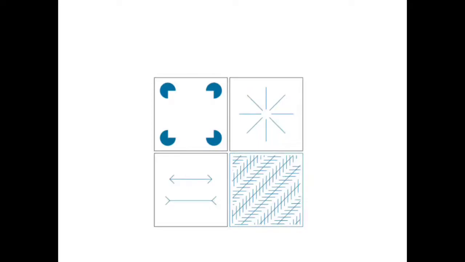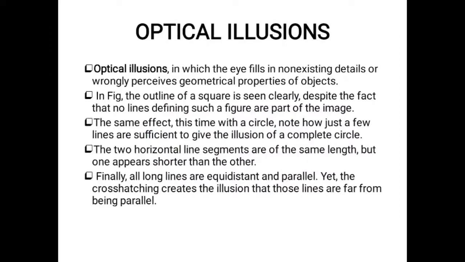In the second image there are some lines drawn horizontally, vertically and diagonally, but you can identify a circle present in it. It is the same effect, this time with a circle. We can identify the non-existing circle. The lines are sufficient to give the illusion of that circle.